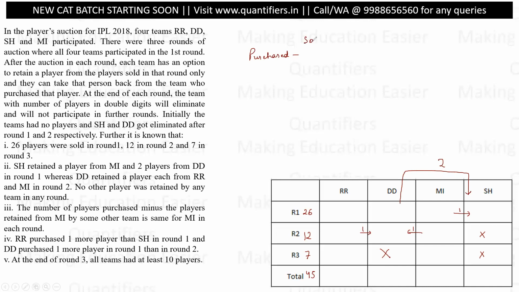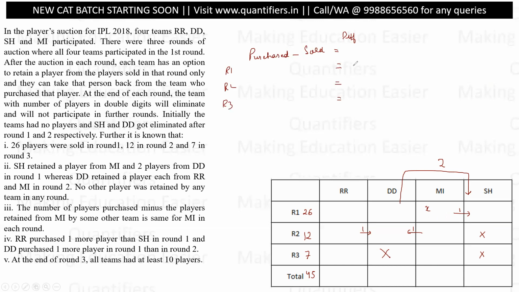So let us say I write "sold" for this. Just for easier understanding, the number of players retained from MI by the other team, that is, suppose here they purchased X players, and one player they sold or the other team retained, then the difference left with them is X minus 1. This difference is the same for every round: round 1, round 2, round 3.